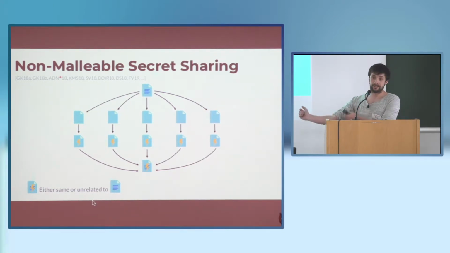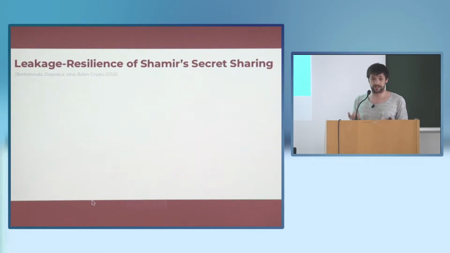There are lots of works that aim to construct leakage-resilient secret sharing and non-malleable secret sharing efficiently, for different notions of what efficient means and different notions of what secure means. An interesting other work in this area is from last year's Crypto, by Benhamouda, Degwekar, Ishai, and Rabin. There they ask a very interesting question: when we try to construct all of these primitives with these extra fancy properties, is there any chance that Shamir secret sharing already has those properties and we don't need to do anything?